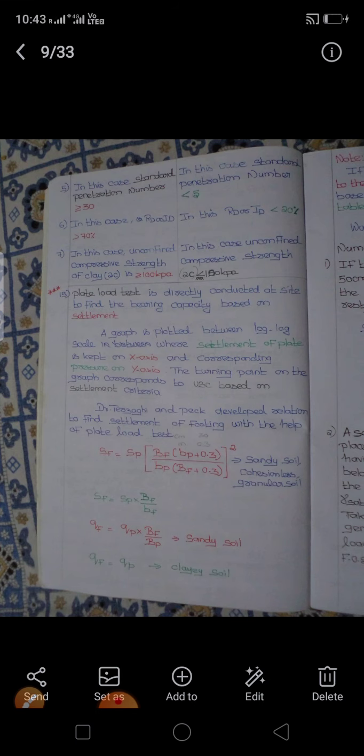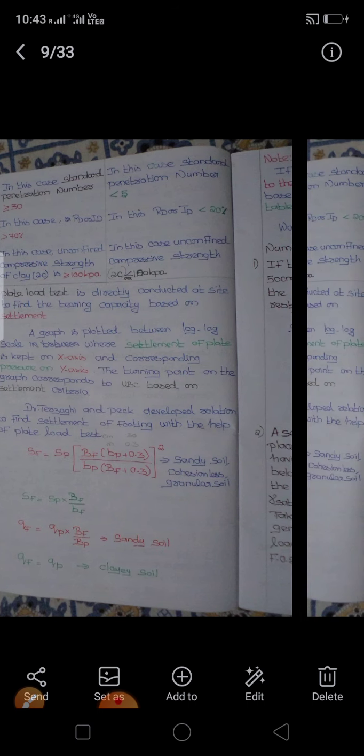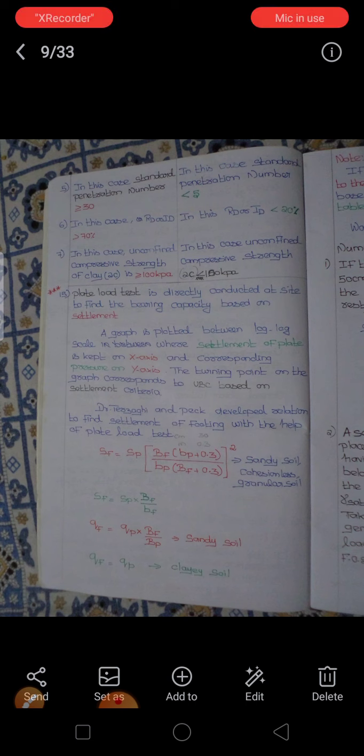We will discuss this in a later class, and in the next class we will discuss the plate load test and some of the numerical part of shallow foundations.